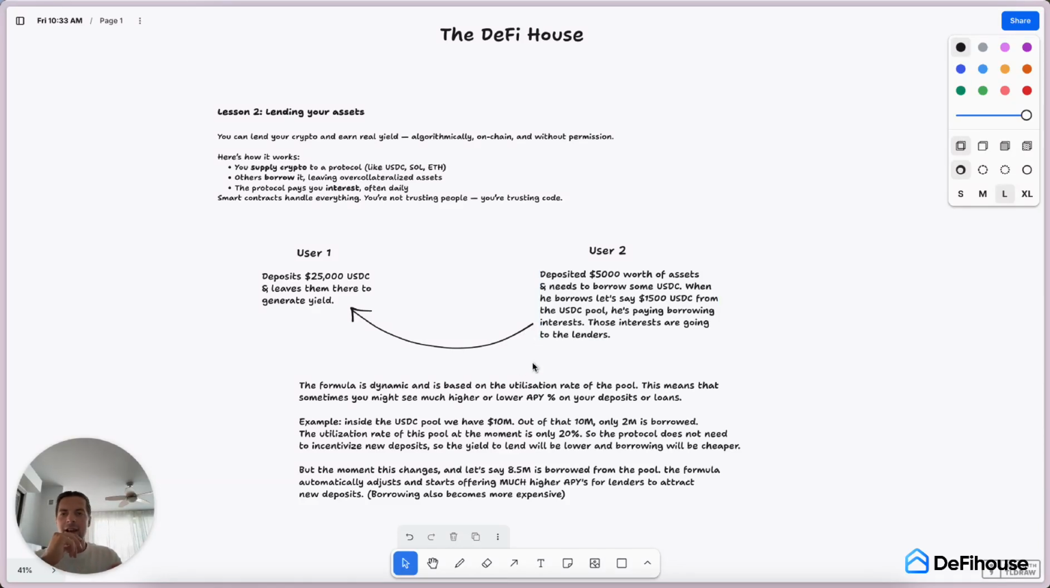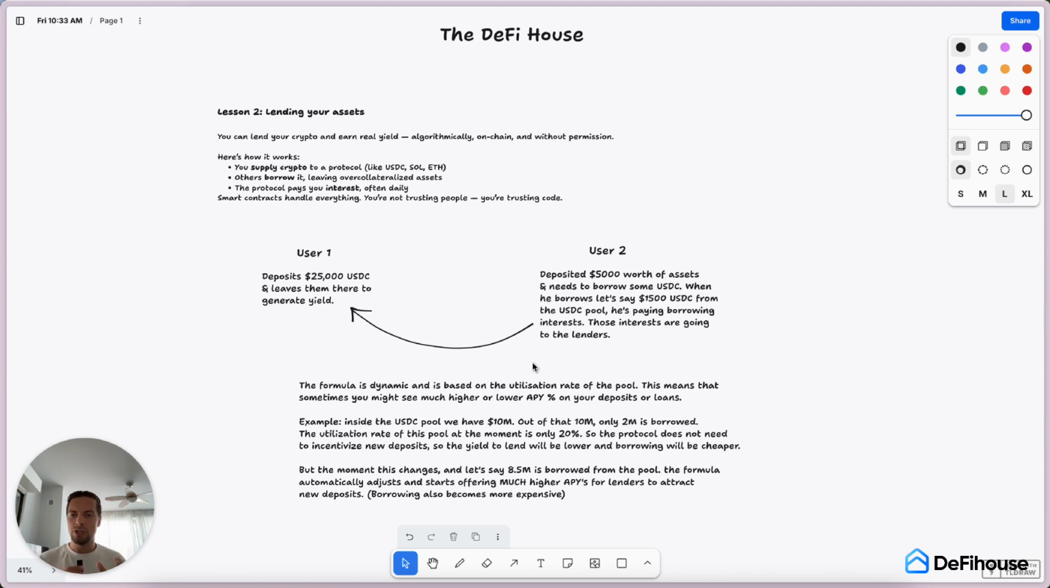All right, welcome back to lesson number 2. So we are now stepping into the second room of the DeFi house, lending your assets. Basically, you can lend your crypto and earn the actual yield. And all of that works algorithmically on chain and without permission, because all of the DeFi protocols, DApps, everything is based on the smart contracts, and all of that is permissionless.